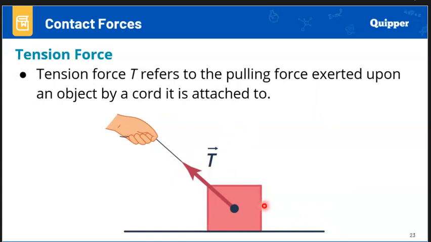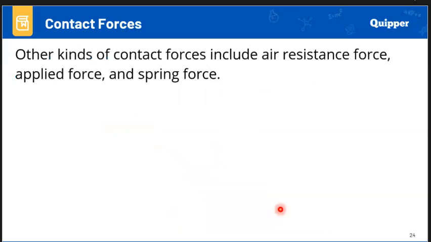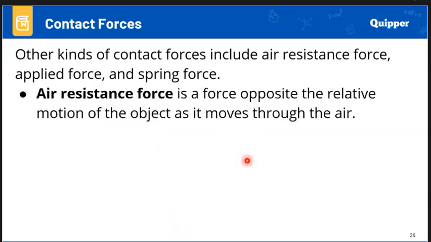Aside from the normal force, the friction force, and the tension force, there are also other kinds of contact forces. These include the air resistance force, the applied force, and the spring force. Let me discuss them one by one. The air resistance force is a force opposite the relative motion of an object as it moves through the air. Normally gravity pulls you down, and when you move against that direction, you have air resistance force.